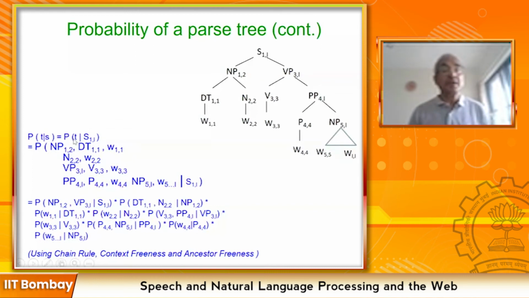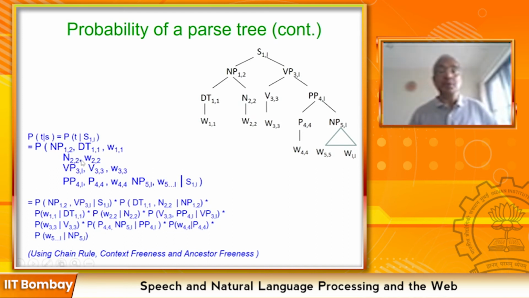So the probability of the parse tree given the sentence is nothing but the joint probability of all the non-terminals given S. Okay, so the tree given S is nothing but the joint probability of all these non-terminals given S. And why joint? Joint because all these dominations are happening together. They must all happen together.